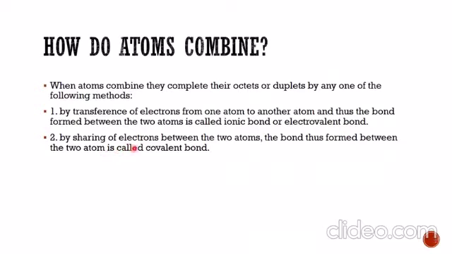Second way is by sharing of electrons between the two atoms. The bond thus formed between the two atoms is called covalent bond. So the bond which is formed by the sharing of electrons, that is, the combining atoms may contribute an equal number of electrons which are then common for both of the participating atoms. Thus the formed bond is called covalent bond.